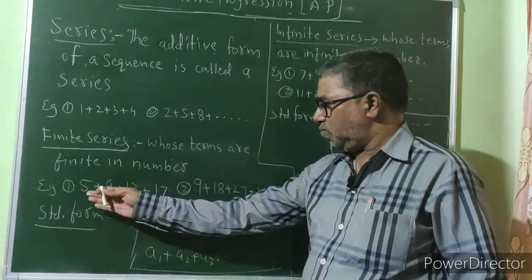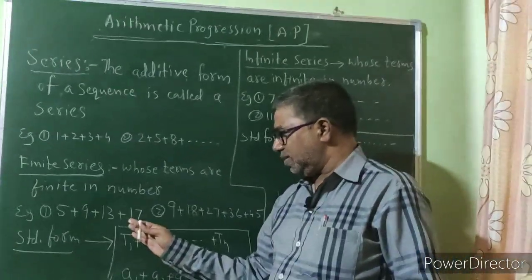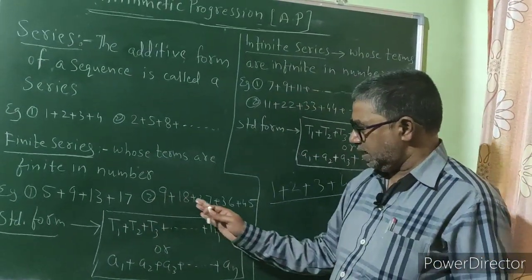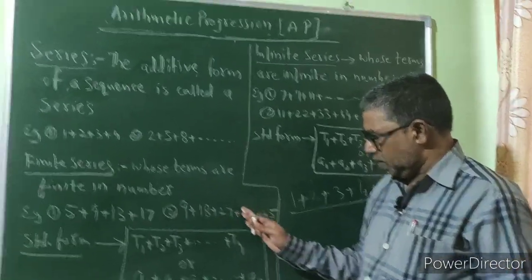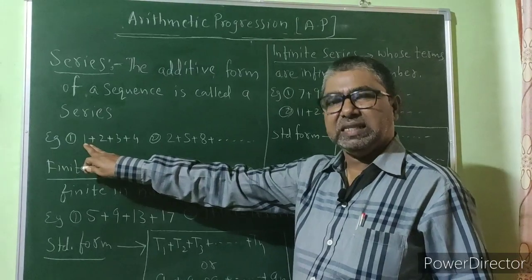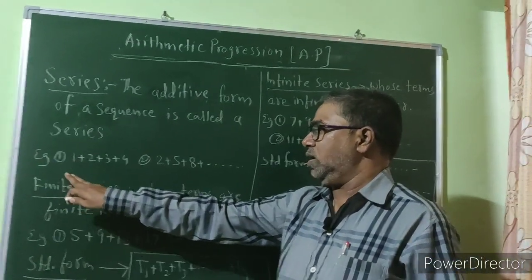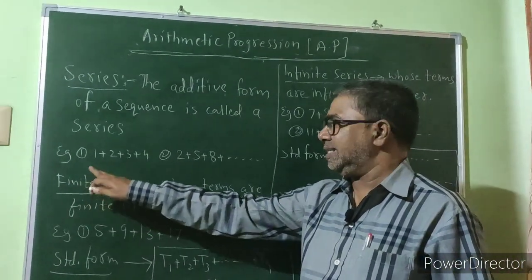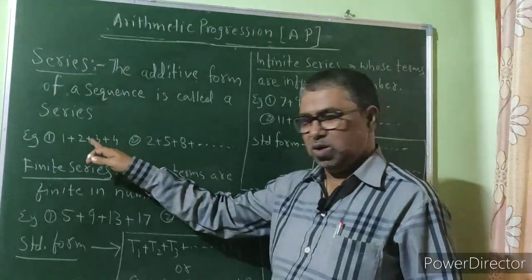For example, 5 plus 9 plus 13 plus 17, or 9 plus 18 plus 27 plus 36 plus 45, or you can consider 1 plus 2 plus 3 plus 4 as an example of a finite series.